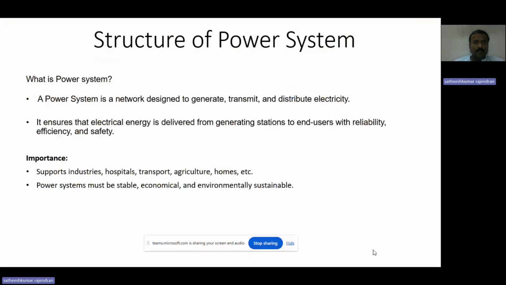Hi students. Today we are going to discuss the topic structure of power system.